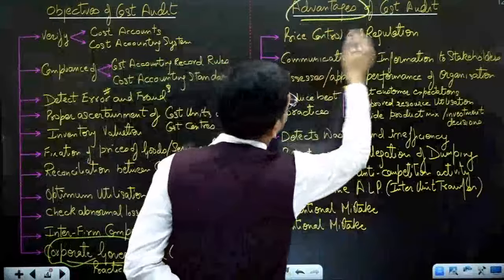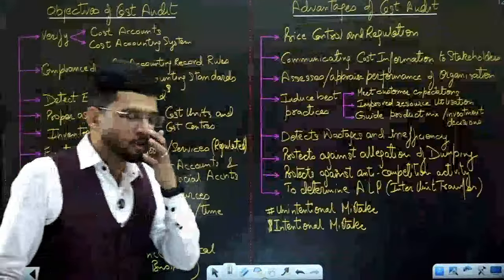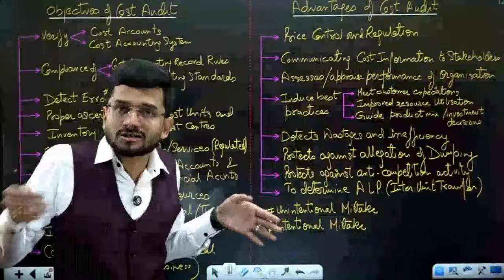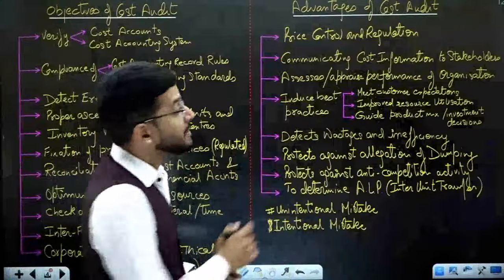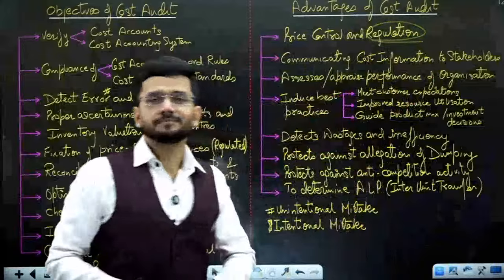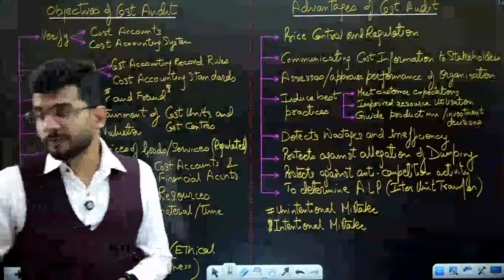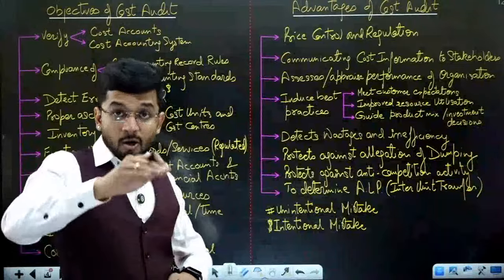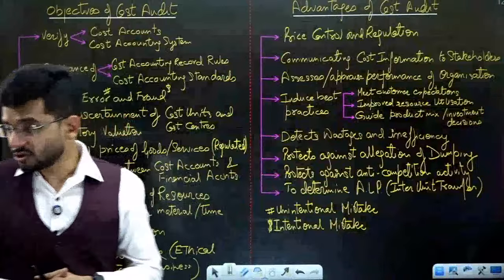Then coming on to the advantages of cost audit. Price control is the first advantage of cost audit. Cost audit ensures that price is under control, because cost audit ensures that cost is under control. If cost is under control, then obviously price will also be under control, especially the regulated prices which are controlled by the Government of India. Like I've told you, the drugs order says that certain medicines should be kept at a lower price. So that is the advantage of cost audit.